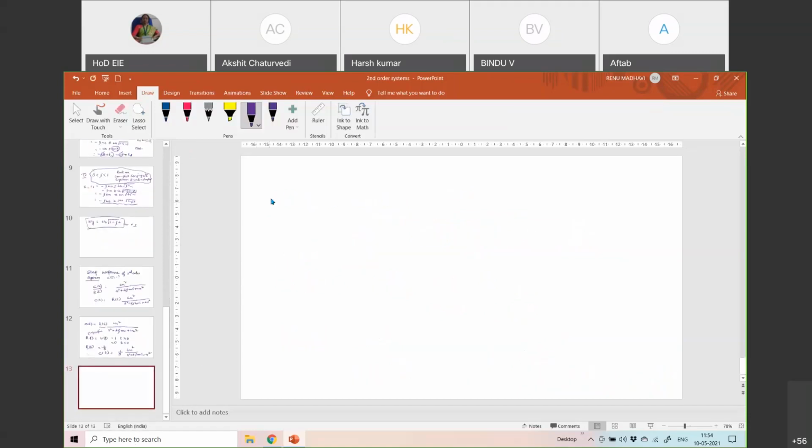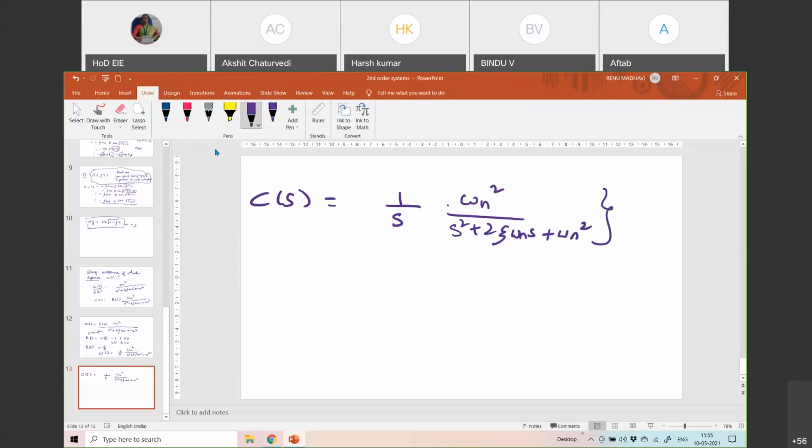So C of s is 1 by s into omega n square by s square plus 2 zeta omega n s plus omega n square, which is the standard output for the step input. Okay, for the step input, this is the thing.